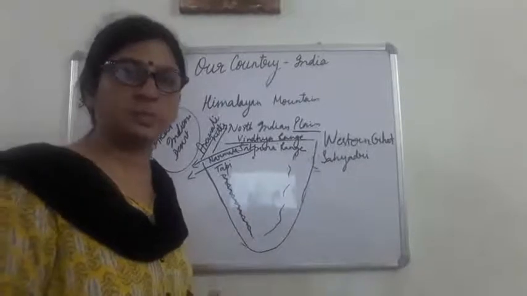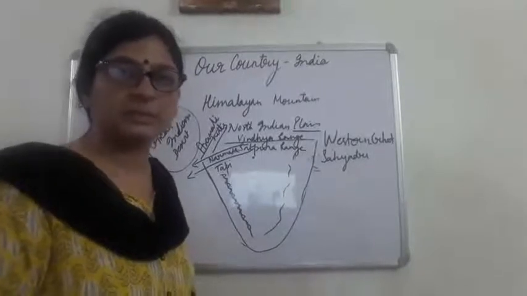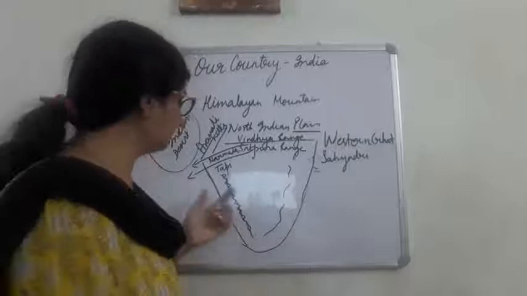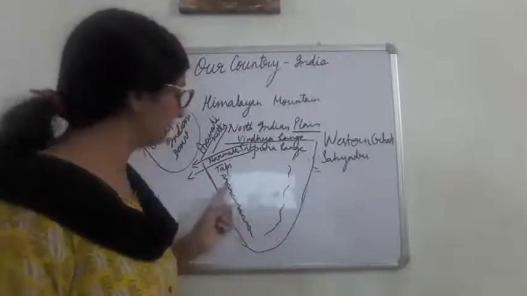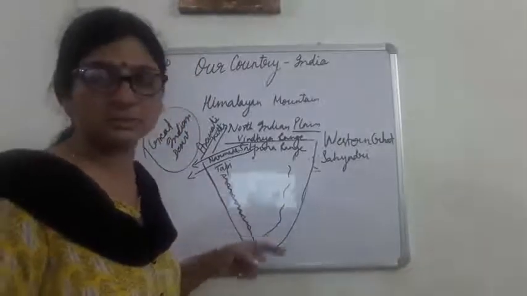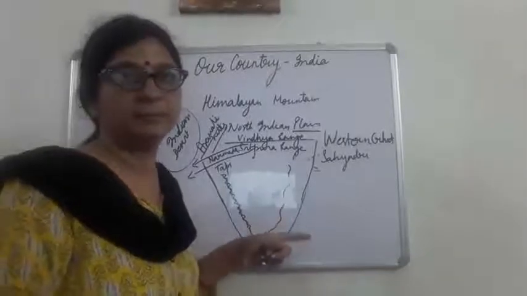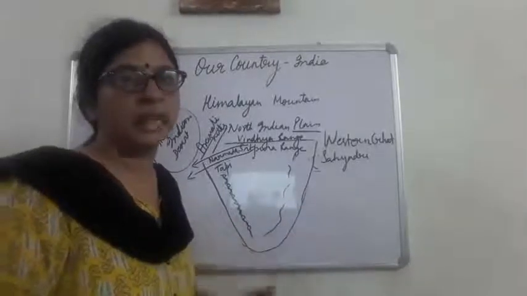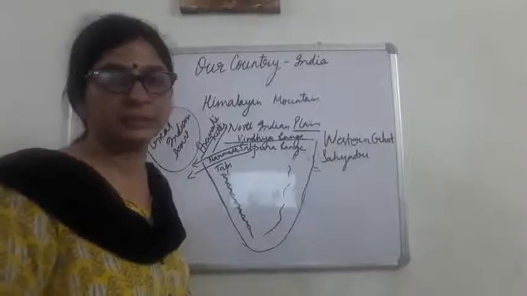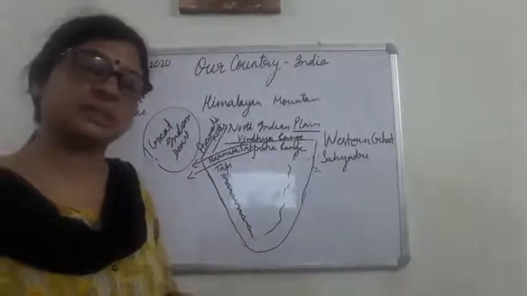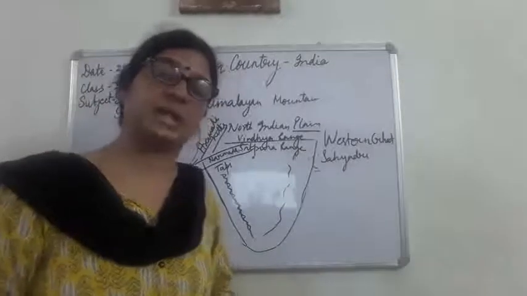Okay, it's broken Eastern Ghat. So this is the difference between Western Ghat and Eastern Ghat. Western Ghat is a continuous range, and in Eastern Ghat we find that gaps are there. It's not even कि एकदम continuously उस तरह से आ रहे हैं, ऐसा नहीं होता है, इसमें gaps हैं.